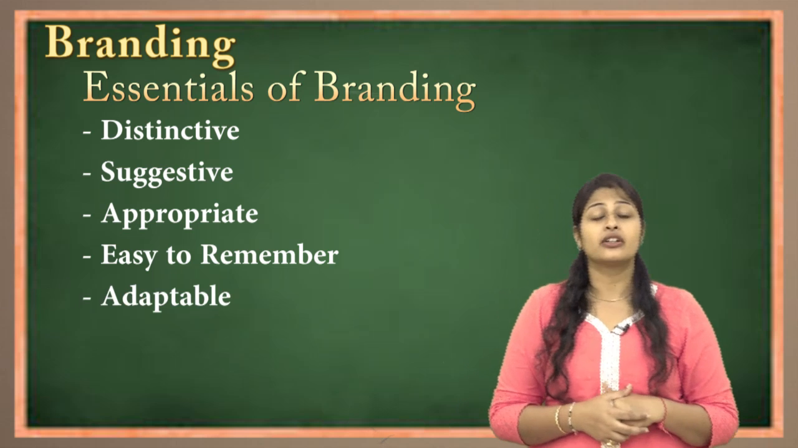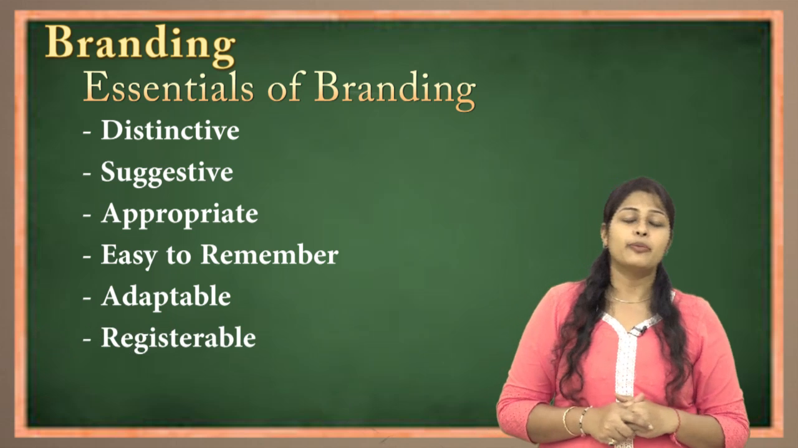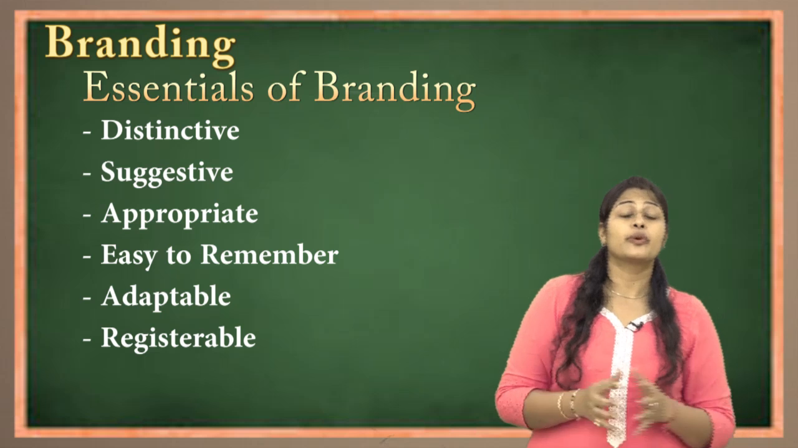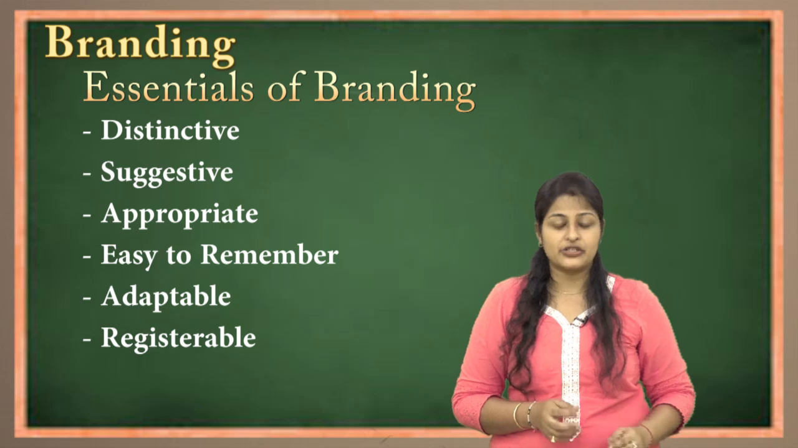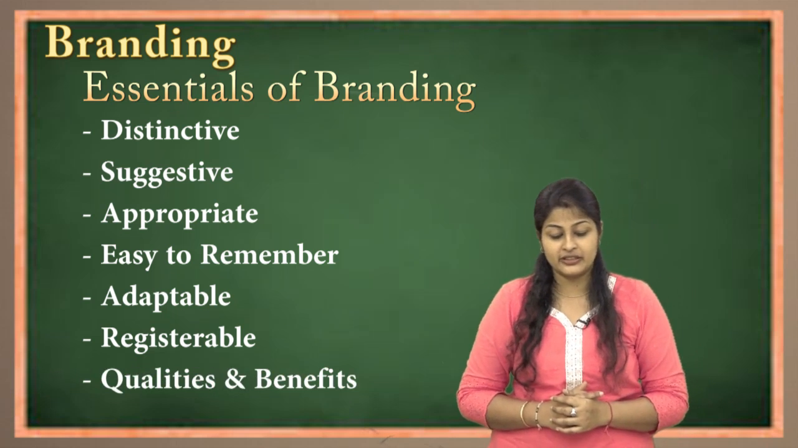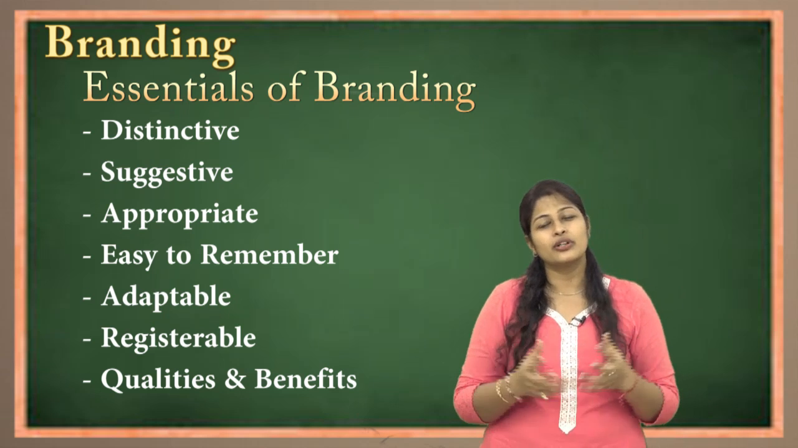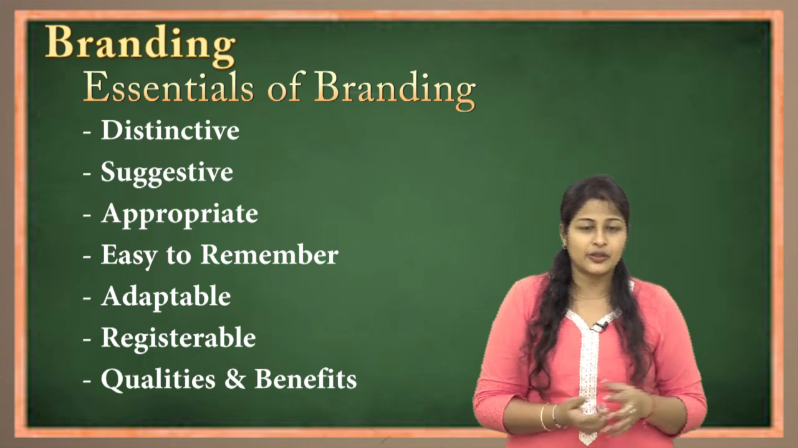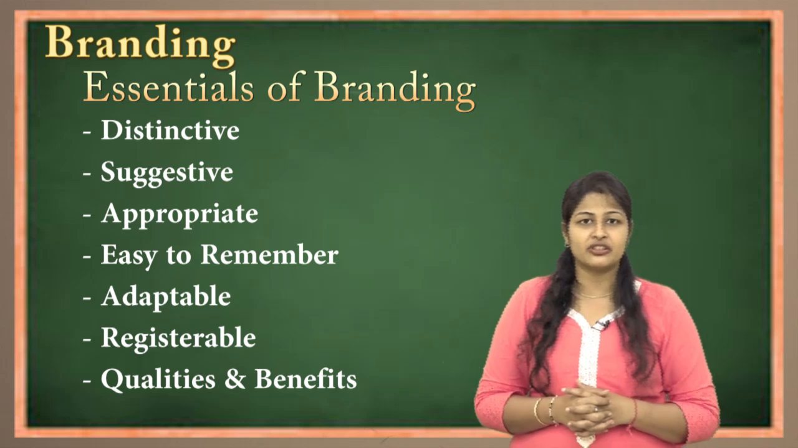Next is adaptable. It should be adopted by the customer. Registrable. Every person, every company, whosoever decides on the brand, gets their brand registered in order to protect themselves from duplication. Next is it should give an idea about product qualities and benefits. For example, if you see this lip guard, the name itself, the product's name itself suggests that it is something which will guard your lips. So it should definitely showcase the qualities or the benefits of the product.